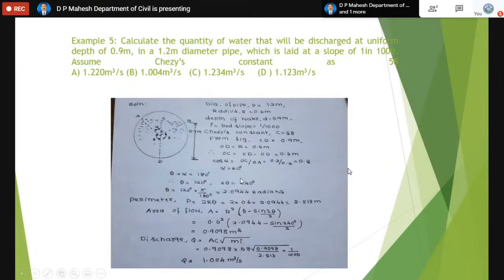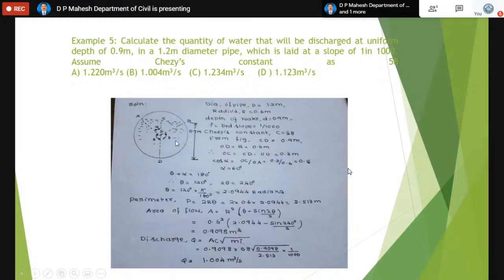Now coming to the problem, about the circular section. Calculate the quantity of water that will be discharged at a uniform depth of 0.9 meter in a 1.2 meter diameter pipe, which is laid at a slope of 1 in 1000. Assume Chezy's constant as 58. And these are all the options.